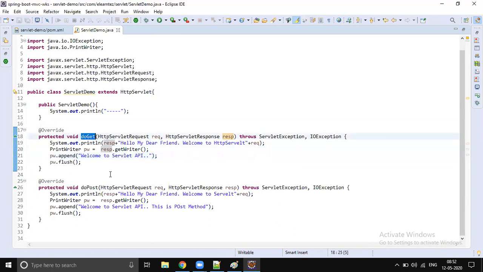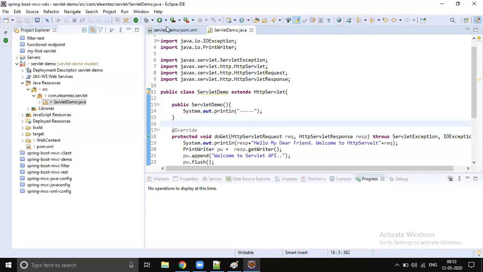If you send a post request, then the doPost method will be executed. I'm just sending a different message: Welcome to servlet API, this is post method. We don't need to spend too much time on the servlet API; for our purpose, we are doing this simple example with two methods. When you send a get request, I will return Welcome to servlet API. When you send a post request, I will return Welcome to servlet API, this is post method.